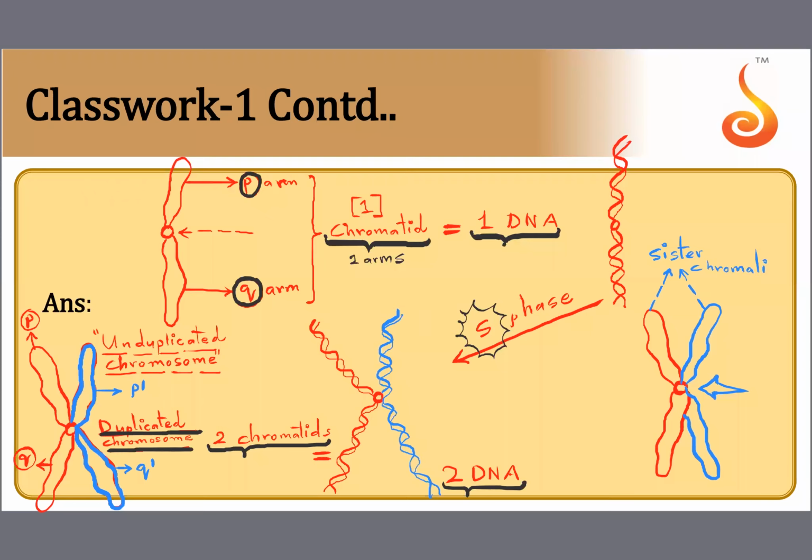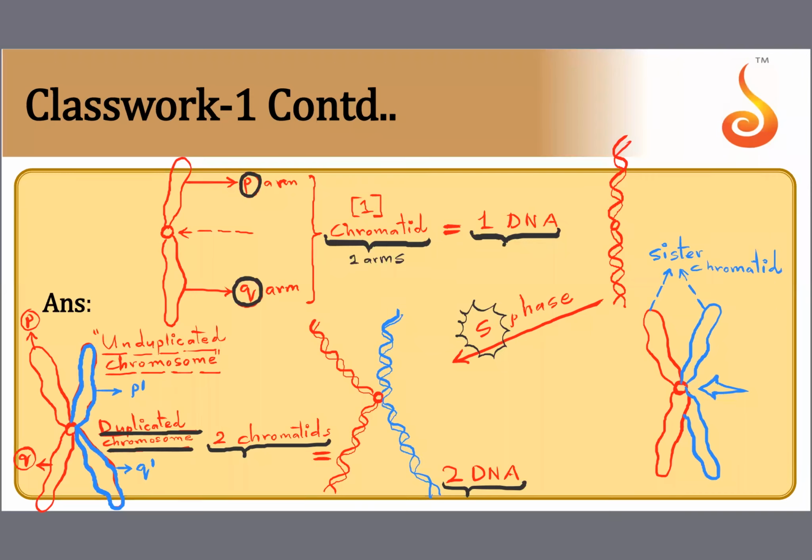Sister chromatids is the name given to the chromatids which are duplicates of each other. The red and the blue ones are copies of each other. The red DNA was already there from the beginning. The blue DNA is newly synthesized from the red DNA. You know how it is synthesized. You all have learnt about semi-conservative DNA replication, isn't it? So through semi-conservative means only it is synthesized. So this basics you have to know.